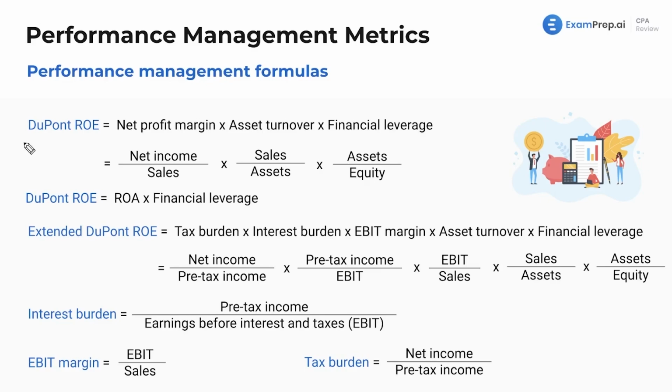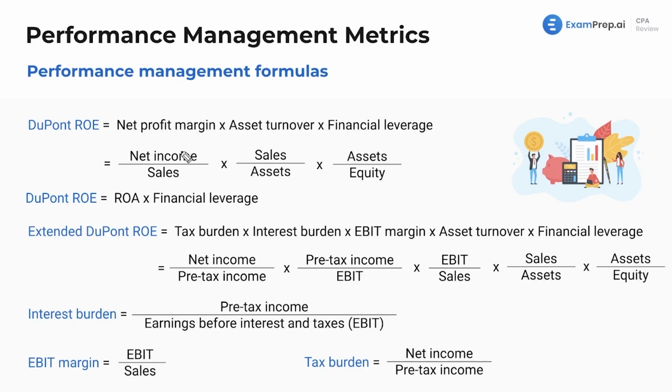So what's going on here? Okay, well, the DuPont ROE is just a fancy name. It's just called that. Just roll with it. And then we got an extended one, don't we? That's even better. And all this is just breaking it down. It's got a formula, and then of these components in the formula, it breaks them out even further.